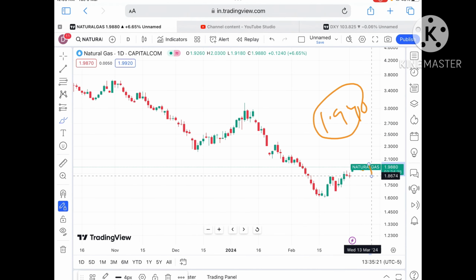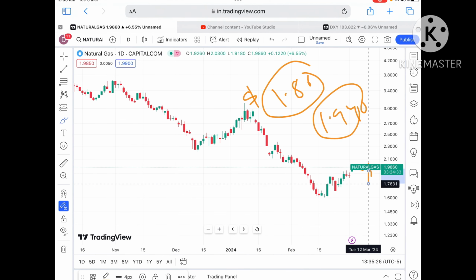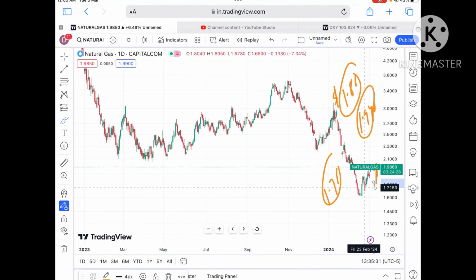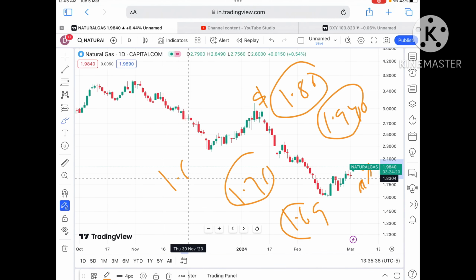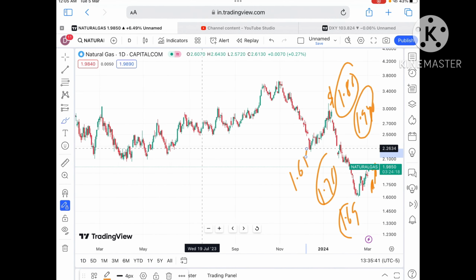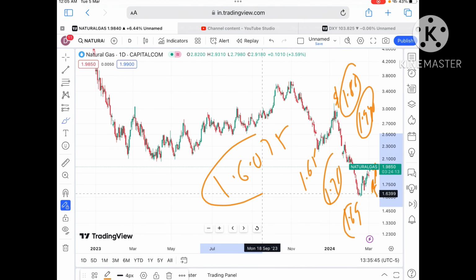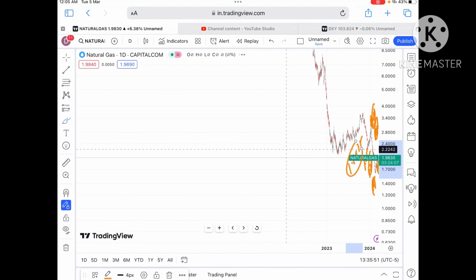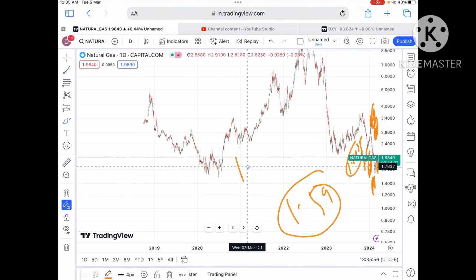But if the price doesn't sustain, it can move further down towards a level of around $1.948, and if that level moves further low, then a probability of touching 1.86 will be there. If that level moves further low, then a further fall towards 1.67 we can see, and chances of going towards a level of 1.69 we can see, and if that doesn't sustain, then probability of going towards 1.65. Then there is a higher chance that it can go further down, and a probability of touching $1.6075 will be there, and it will move in this particular zone, as you can see looking at this particular chart.